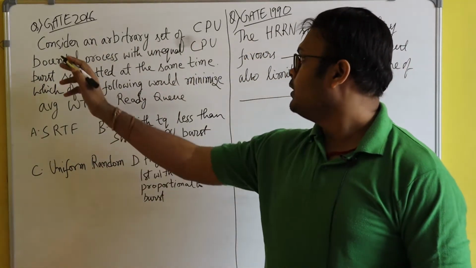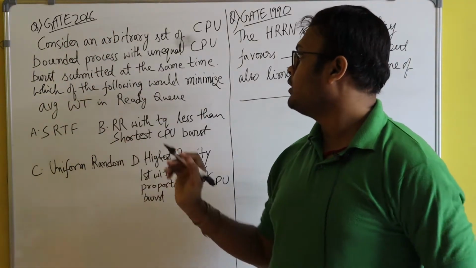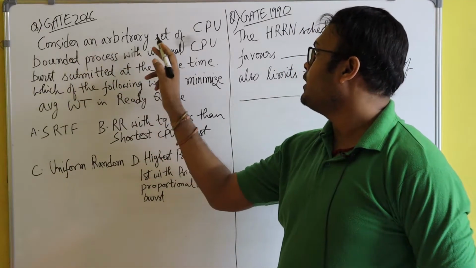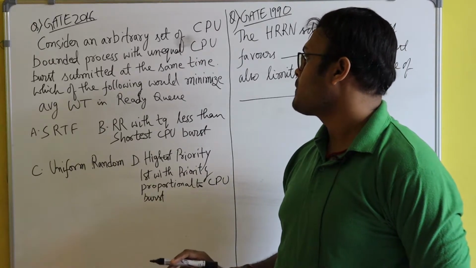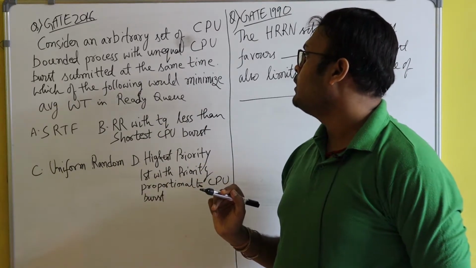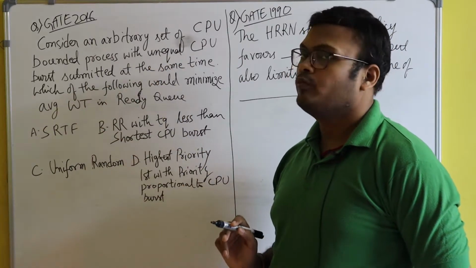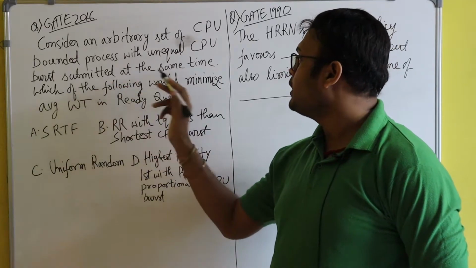You see here, it's a GATE 2016 question. And I'll read it for you. Consider an arbitrary set of CPU bounded processes, with unequal CPU burst, which have different burst times, submitted at the same time.